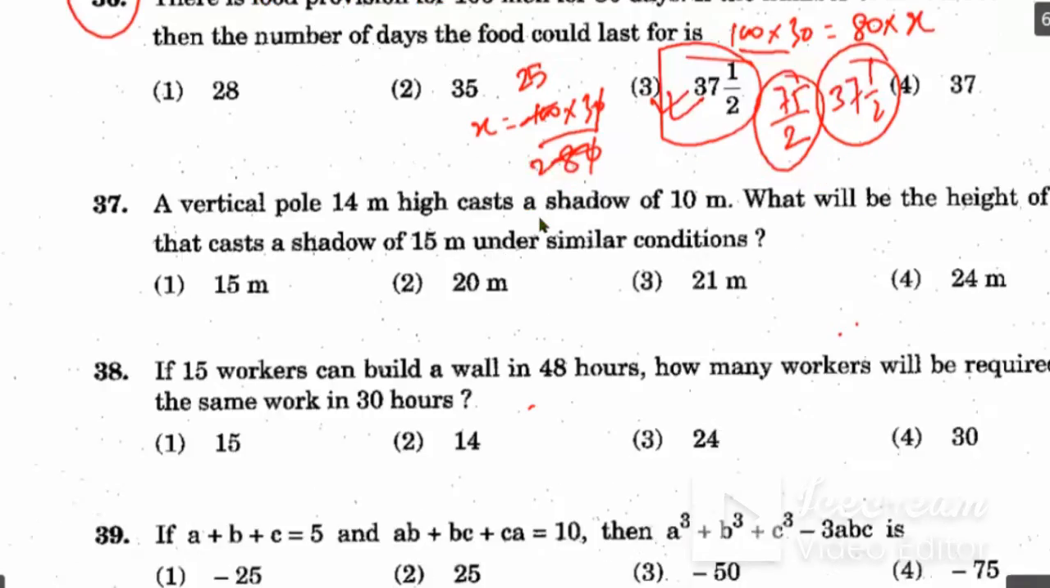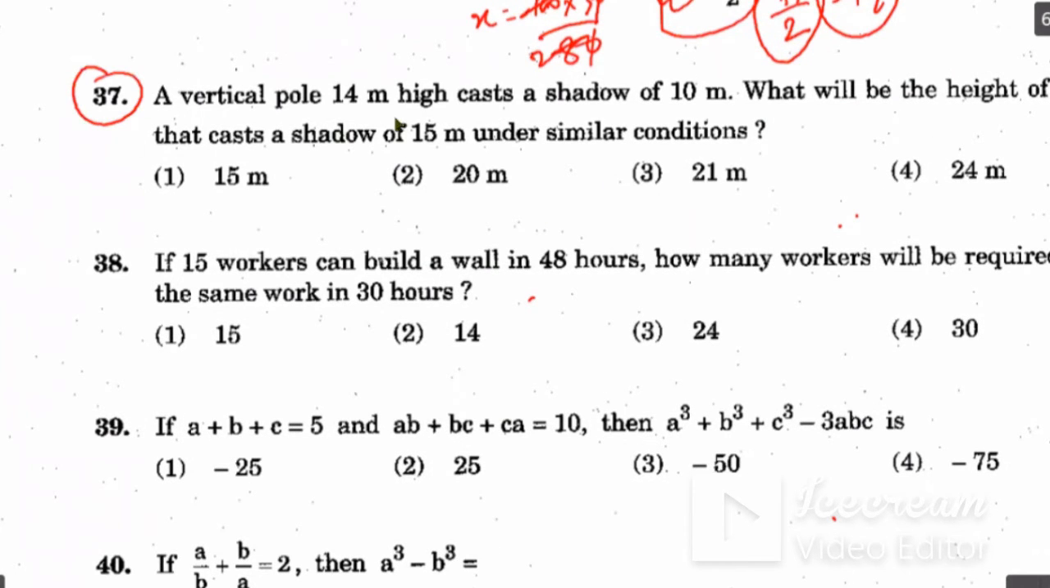Okay, next question, question number 37. A vertical pole 14 meters high casts a shadow of 10 meters. What will be the height of a tree that casts a shadow of 15 meters? So suppose this is the pole, this is 14 meters, and this is its shadow, 10 meters. Again, one tree is there. The height of the tree you don't know, so suppose it is x, and its shadow is equal to 15 meters.